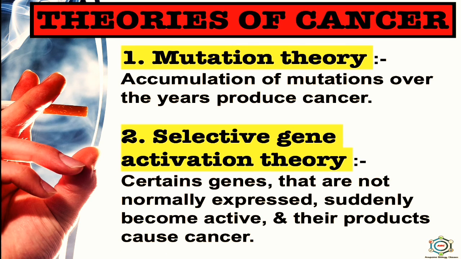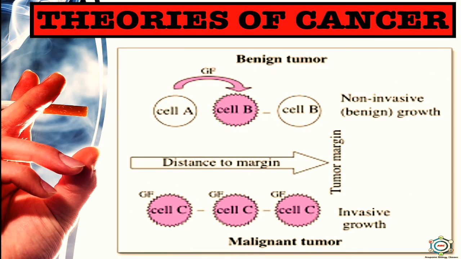Now, selective gene activation theory. Certain genes that are not normally expressed suddenly become active and their products cause cancer. So, according to this idea, new species are formed from the sudden and unexpected emergence of alterations in their defining traits. So because of this, this is the selective gene activation theory, and the reverse mutations or inactivation of the activated genes may cause remissions, that means disappearance of the disease.